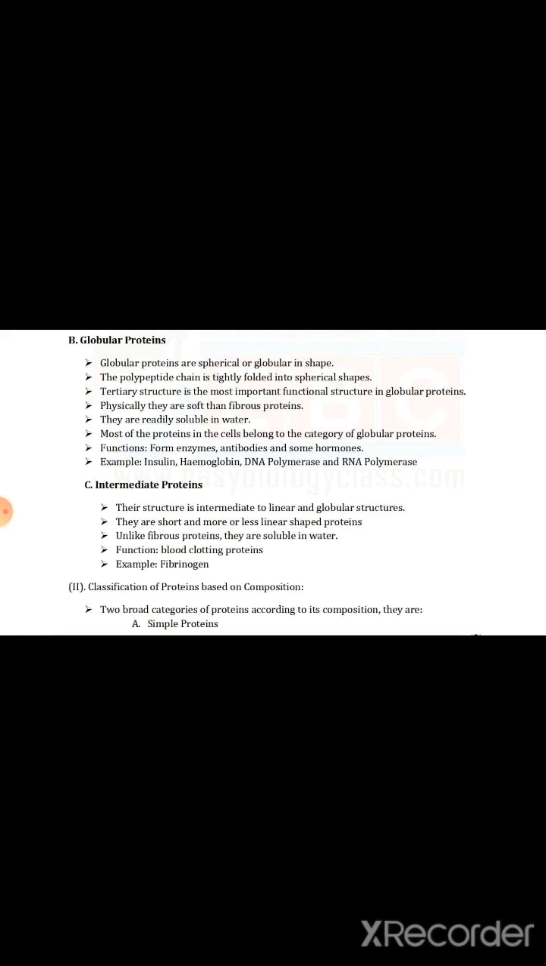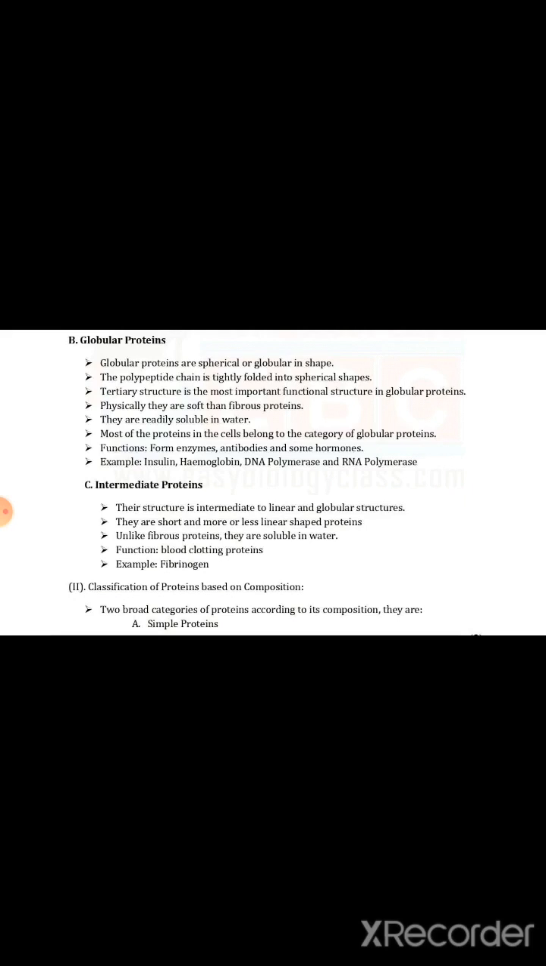We see that fibrous protein is a secondary structural protein, whereas a globular protein has a tertiary structure. Physically, they are soft as compared to fibrous proteins. They are readily soluble in water. Most of the proteins in the cell belong to the category of globular protein. Functions: globular proteins form enzymes, antibodies, and some hormones. For example, insulin, hemoglobin, DNA polymerase, and RNA polymerase. Hemoglobin is present in blood.